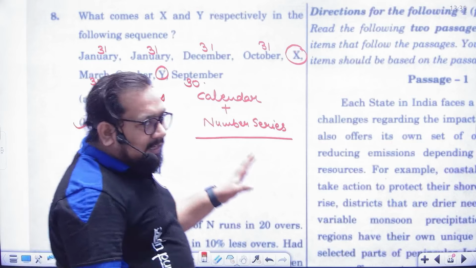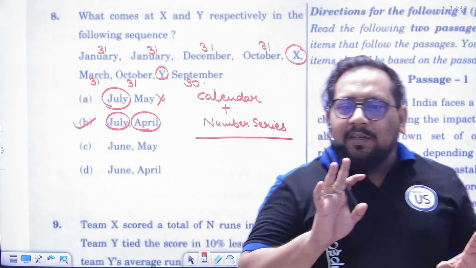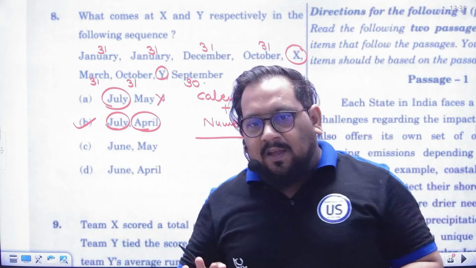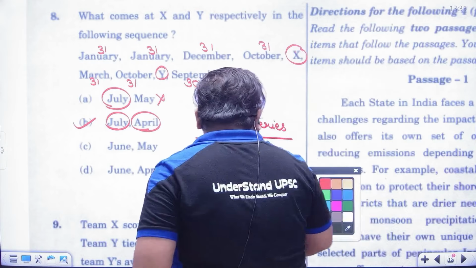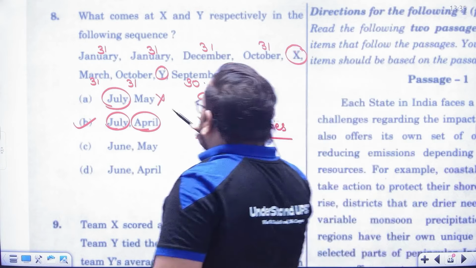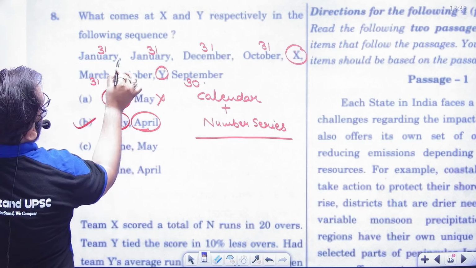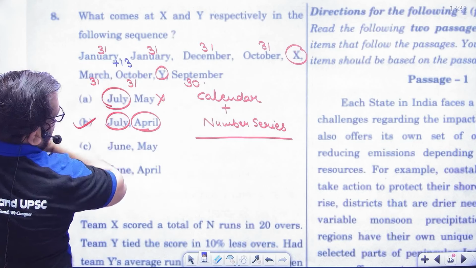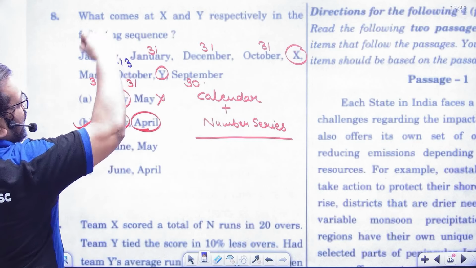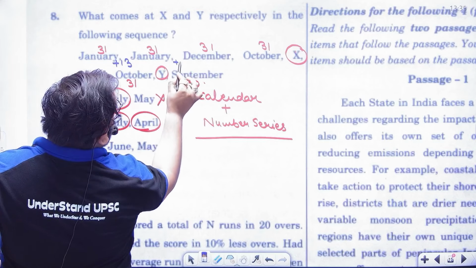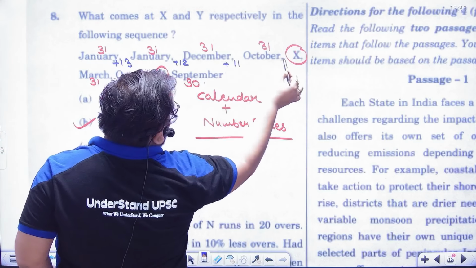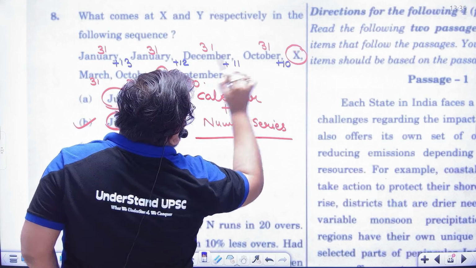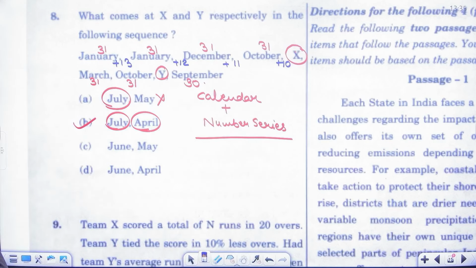But actually it is not the concept of the question. It is not the actual solution. The actual solution was January to January, there were 13 months. If you ask January to January, 13 months. It is 12 months. It is 11 months. Now it will be 10 months. Okay.